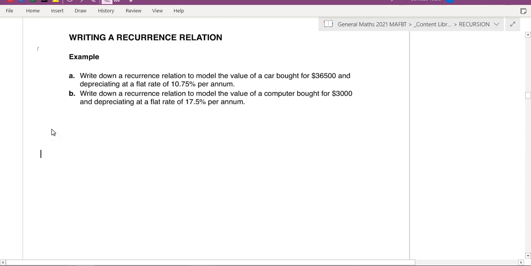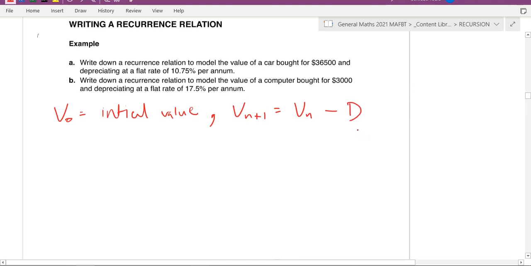I'll keep in mind that the rule is going to be the same thing here. So it's going to be initial value. So tell me what's the initial value or the starting term. And then Vn plus 1 is equal to Vn take away the common difference. So these ones are just minus. And I'll only do one of them because they're both basically similar.